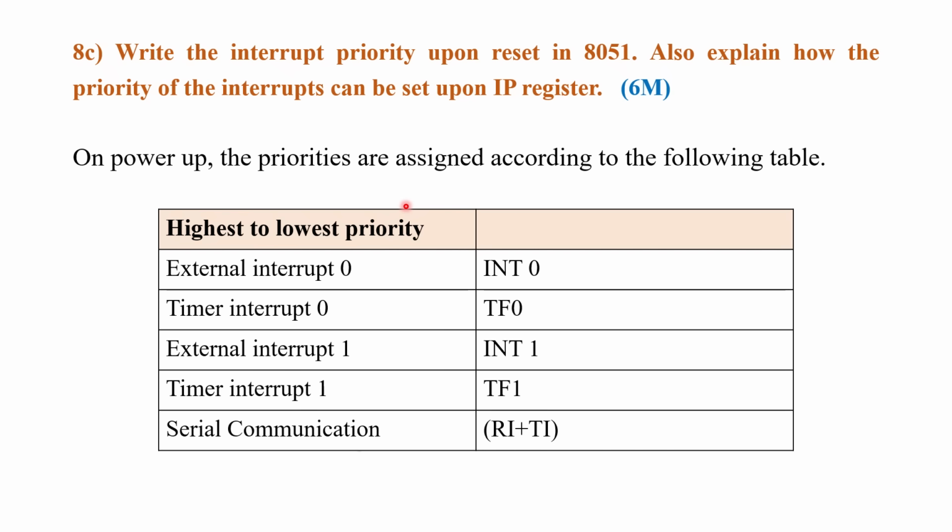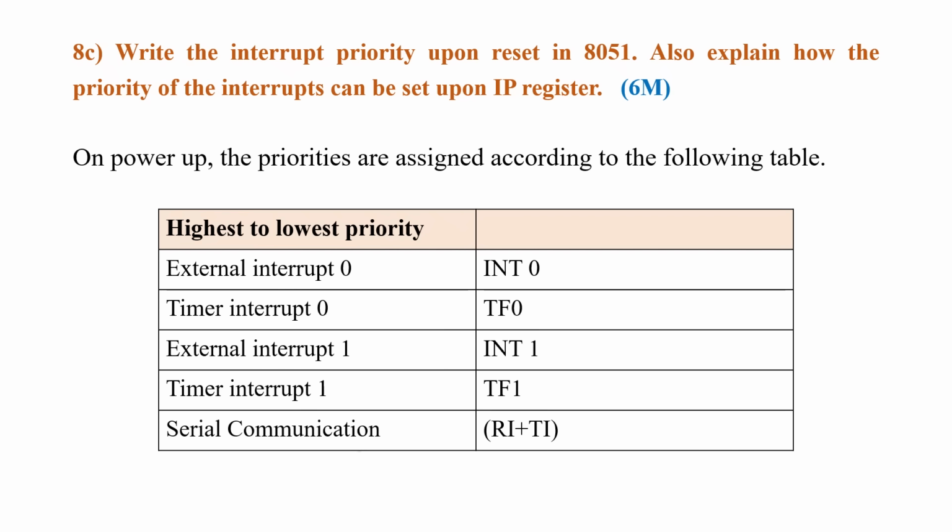The first one is the default power on reset. After power on reset, this is the priority we are going to have. This is the highest priority: external interrupt 0, that is INT0, will get the highest priority. Then timer interrupt 0, then external interrupt 1, timer interrupt 1, and last is the serial communication. So this is the default power on reset we are going to have. If you want, you can add a few theory words regarding this one.